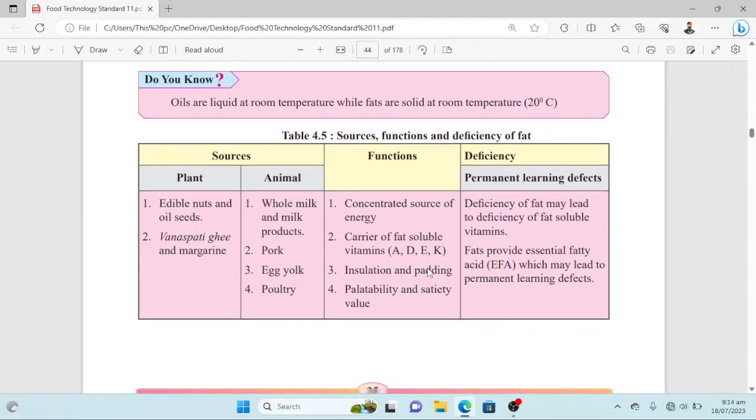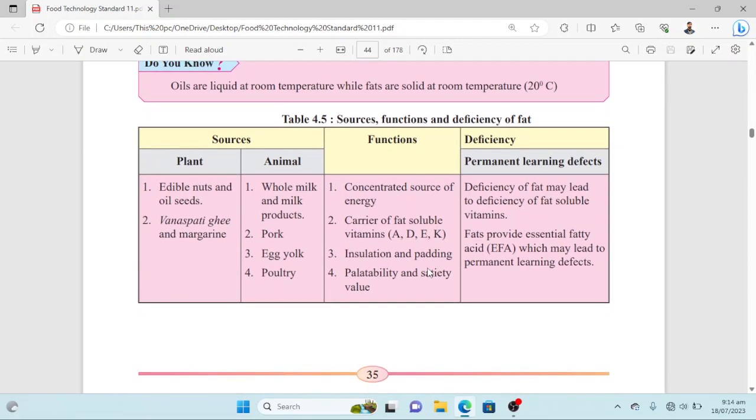Here in table 4.5, have a look. There are different sources of fats, their functions, and deficiency symptoms described here. Starting with source, the first source is plant. In plants, edible nuts and oil seeds contain fats.